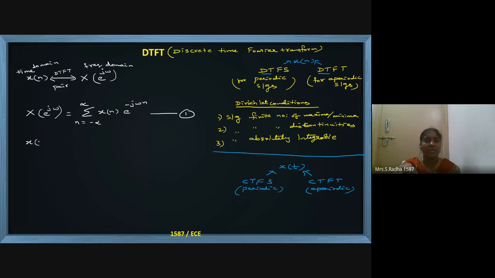If you want the time domain signal, then it is 1 by 2 pi, integration from minus pi to plus pi, of the frequency domain signal into e power plus j omega n d omega. The first one is the forward direction, converting time domain to frequency domain. The second one is the reverse direction, converting frequency domain to time domain. So these are the formulas required in DTFT.